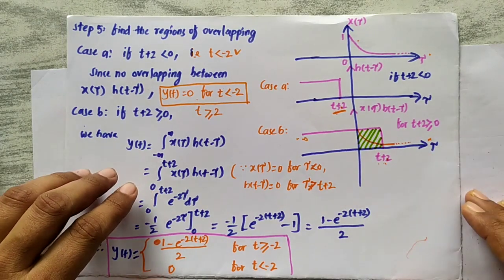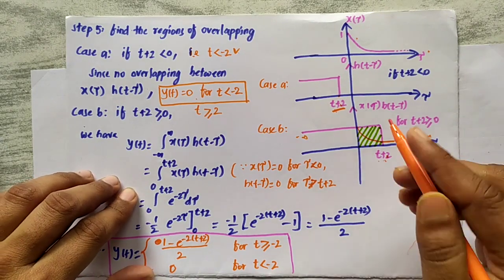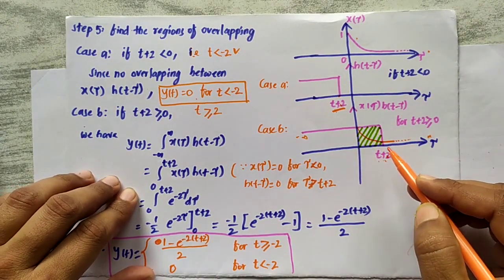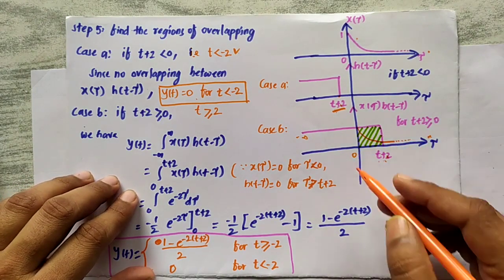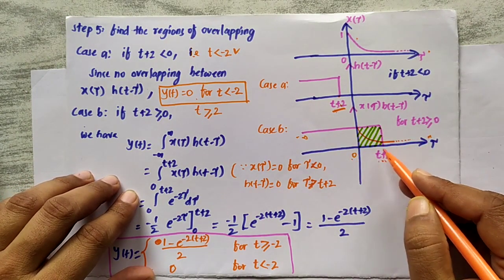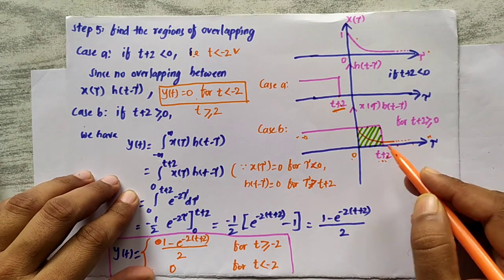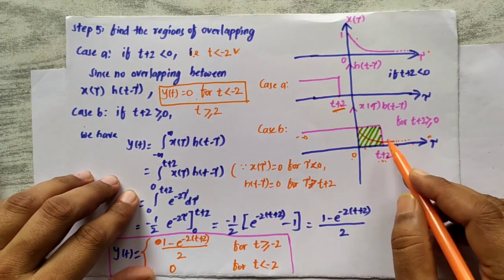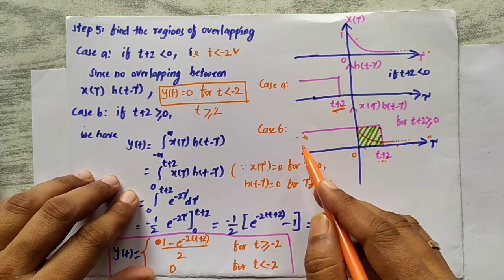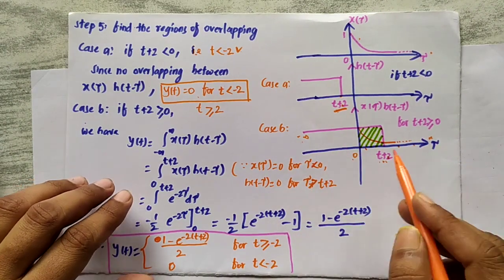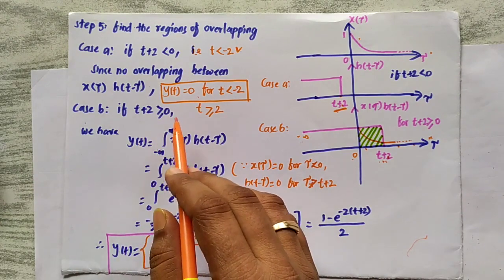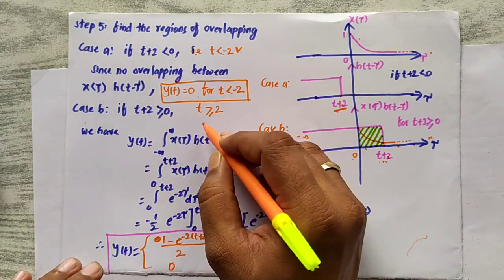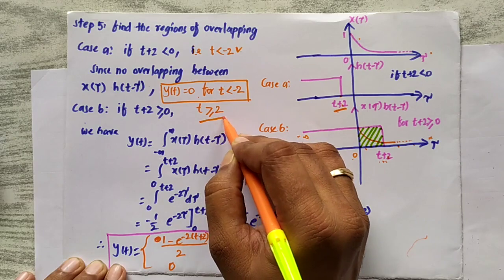Now we can see there is a region of overlapping between them. These are the regions I have marked. From where to where will it be? From 0 to t plus 2. So t plus 2 can be here, here, or here, anywhere, since it is going to plus infinity and starting from minus infinity. So we can write for t plus 2 is greater than or equal to 0, or simply we are saying t is greater than or equal to minus 2.